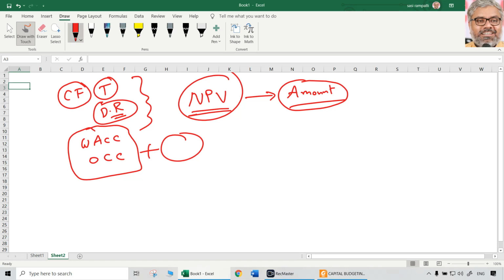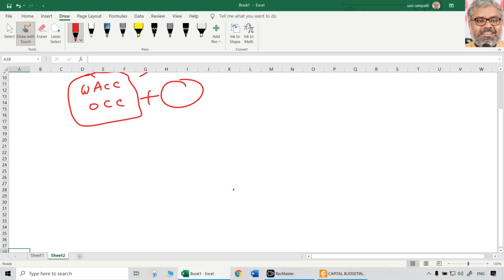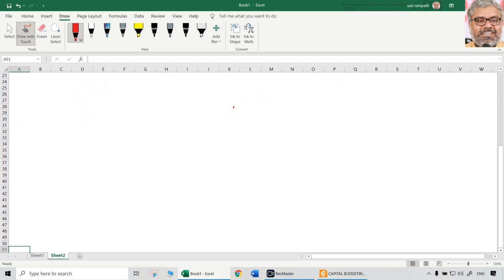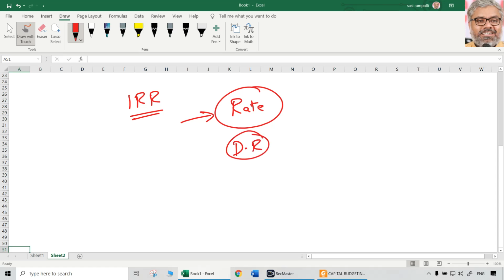But as far as IRR is concerned, IRR is not an amount. That itself is the rate. That is internal rate of return. So the name itself indicates it is the rate. So what is this rate? It is the discount rate at which NPV is 0. That is a simple definition of IRR.